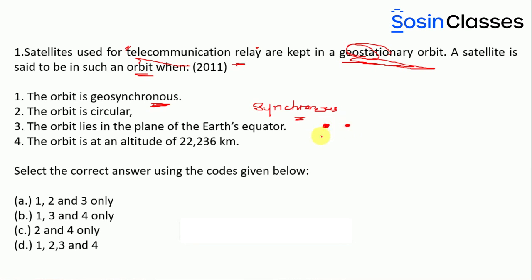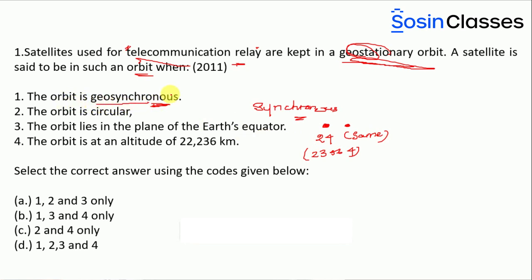If the rotation period of the Earth is 24 hours, that is 23 hours, 56 minutes, 4 seconds, and the revolution period of the satellite is also the same, then they are both said to be synchronous. So here, the orbit is basically geosynchronous.